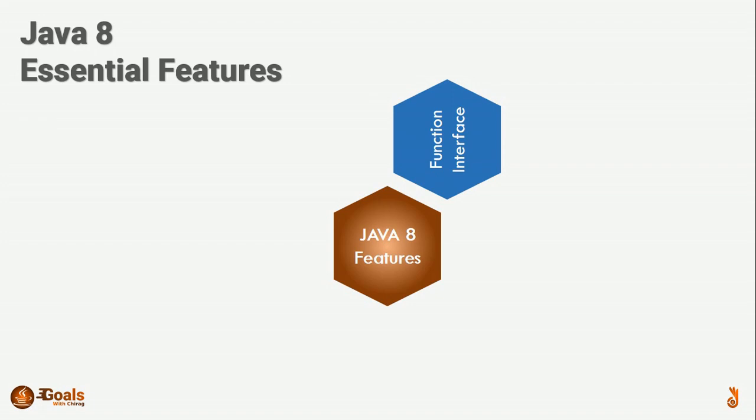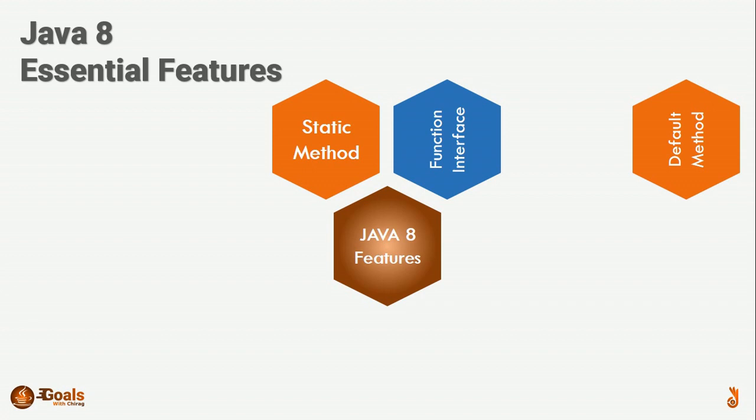Let's move on to the next feature. The next feature is default method and static method. As we already discussed about interface, which provides an abstract behavior of unit, in addition to that, Java 8 introduced a default method and a static method in interface.